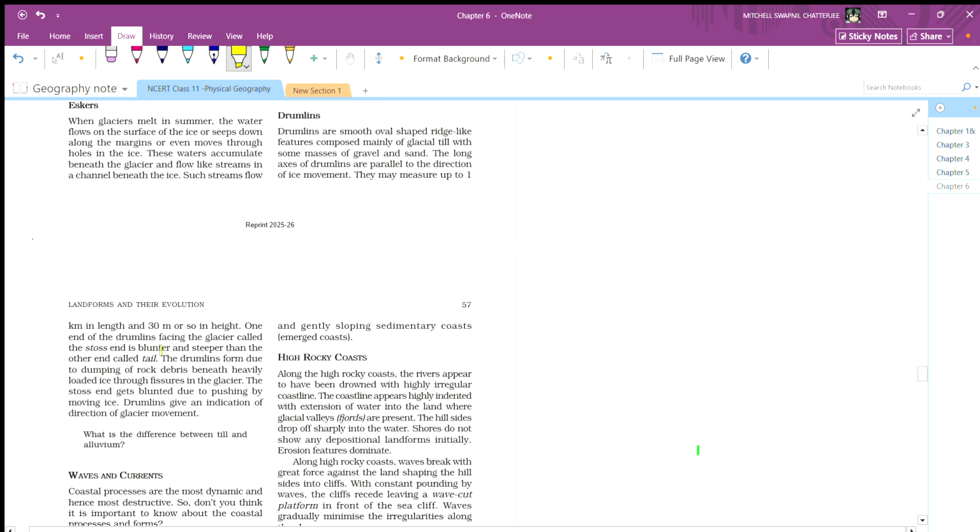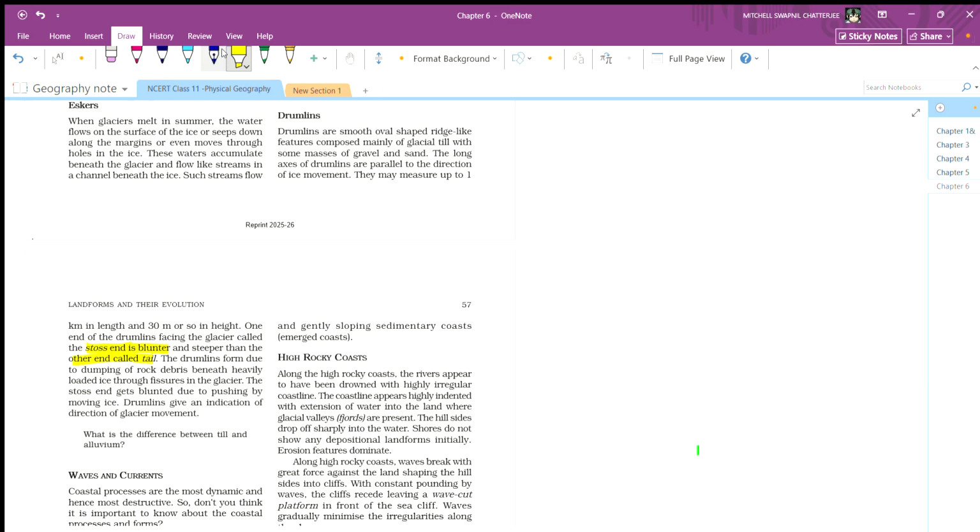One end of the drumlins, facing the glacier, is called the stoss, and is blunter and steeper than the other end, which is called the tail.